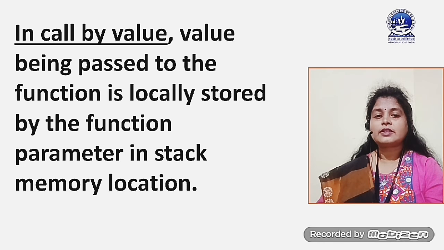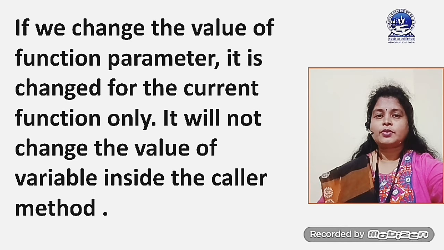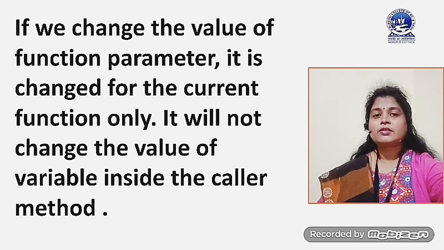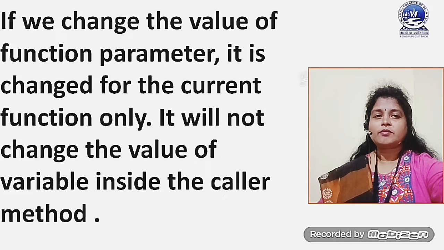First of all, we will discuss call by value. In call by value, the value being passed to the function is locally stored by the function parameter in a stack memory location. It means that suppose you are using the call by value approach, whatever value you are passing to the function, if you change those values, then the value in the original location will not be affected. Here also I have represented the same thing. If we change the value of a function parameter in call by value approach, it is changed for the current function only. It will not change the value of the variable inside the caller method.